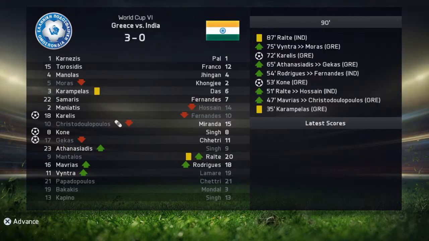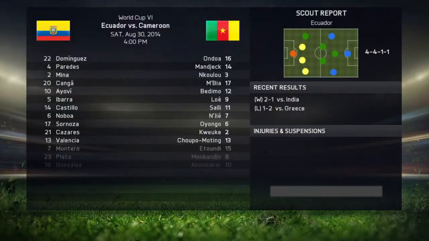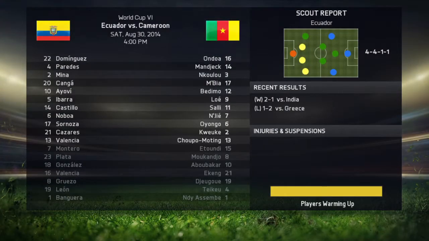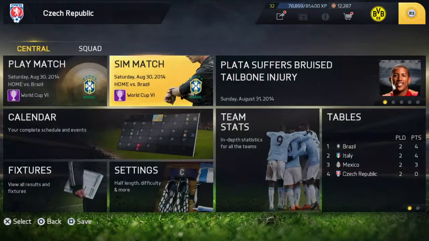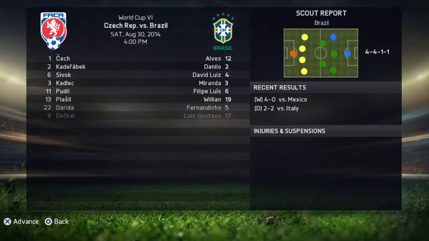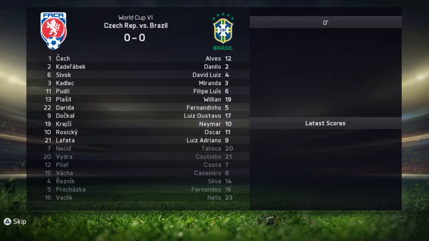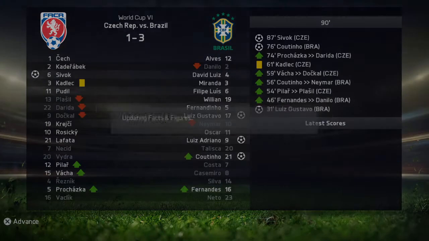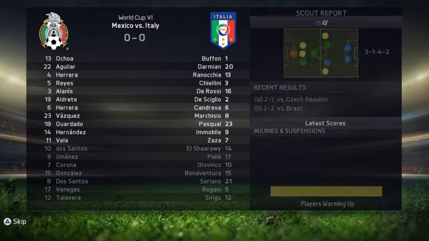And Greece wins 3-0. And next is Ecuador versus Cameroon. Ecuador wins 2-1. And next is Czech Republic versus Brazil. Brazil wins 3-1. Italy versus Mexico. And Italy wins 2-0.